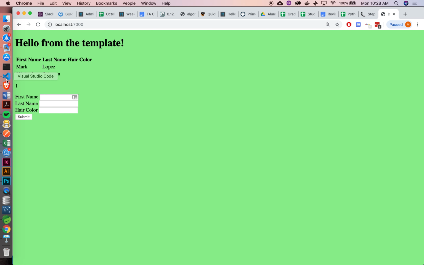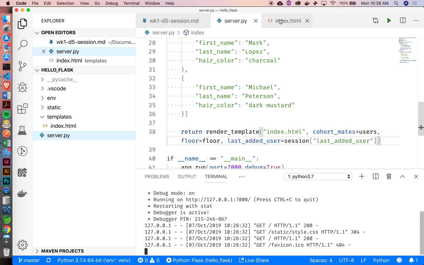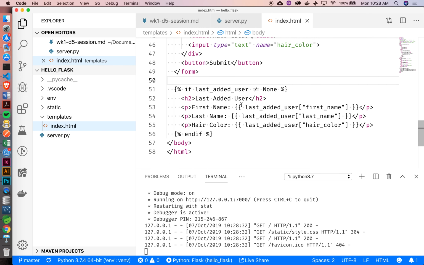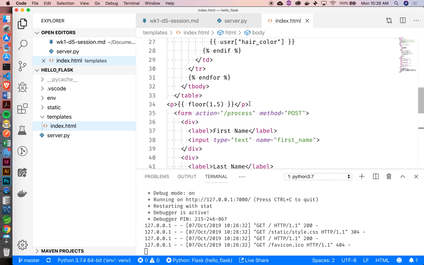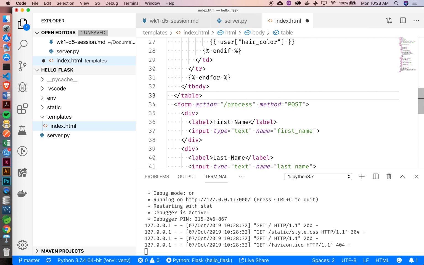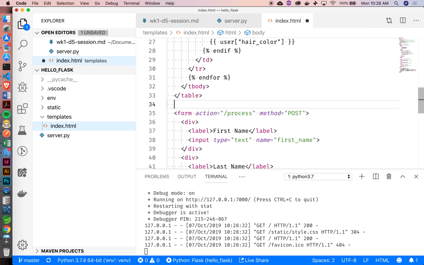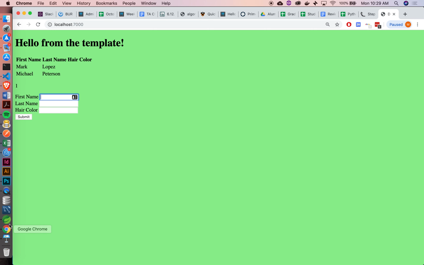Okay, cool. Now let's try to add our last added user. What's this number that was appearing in the template? Did anybody see that? The number 1? Oh, I was flooring 1.5. So this is something we were playing with the other day. You could actually pass a function into a template to run something. Okay. All right, cool. So let's just submit a user.